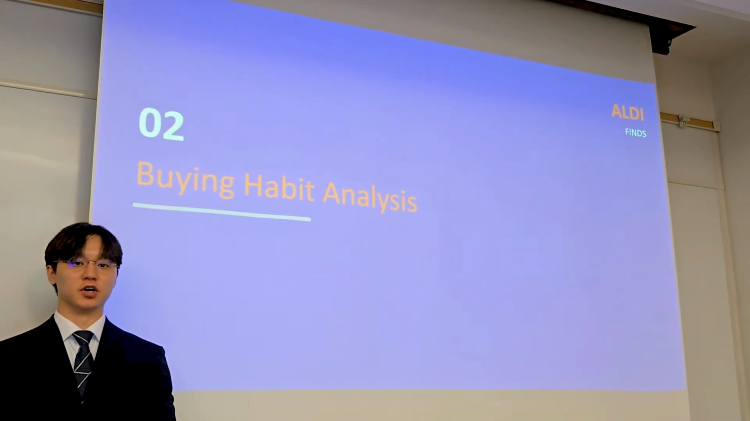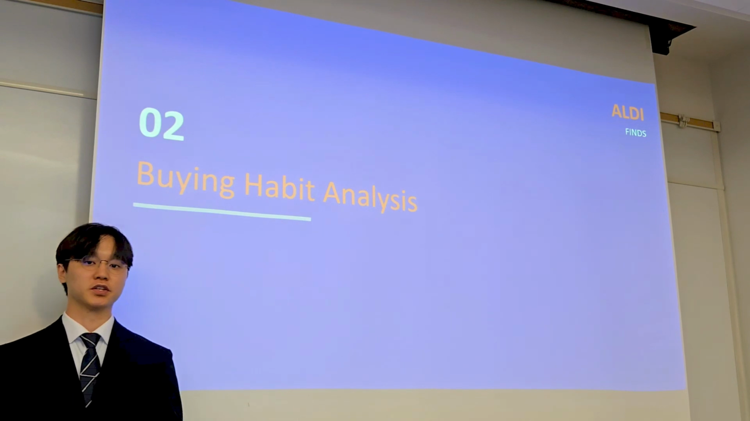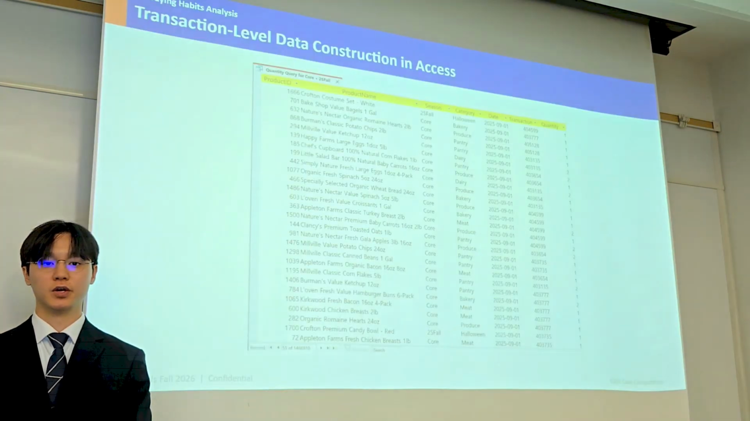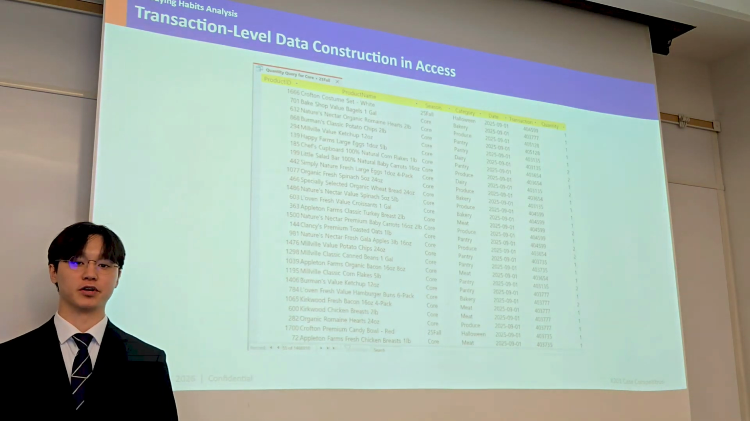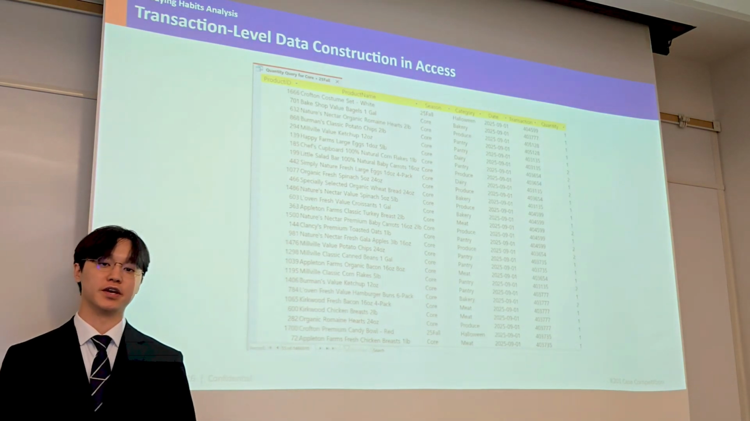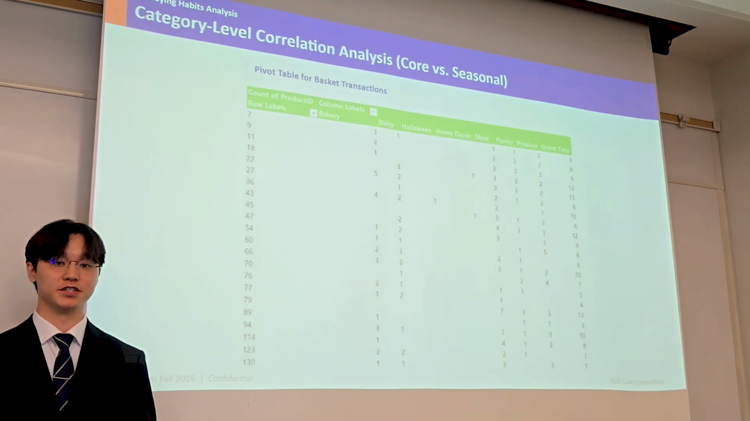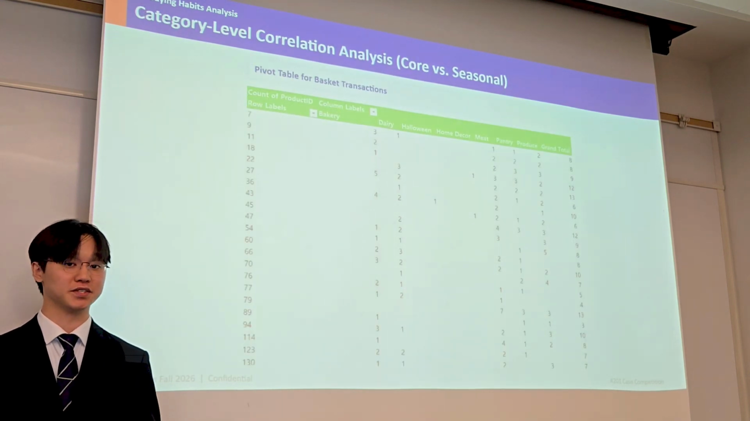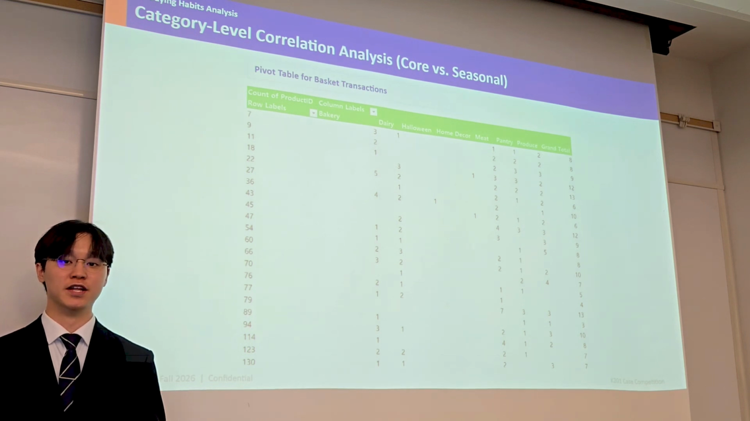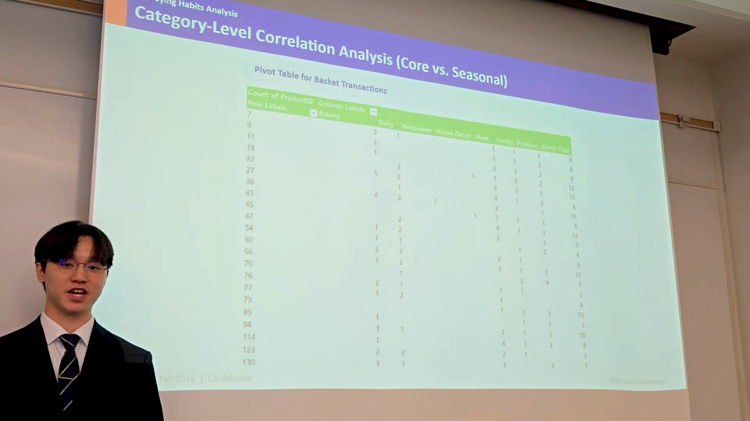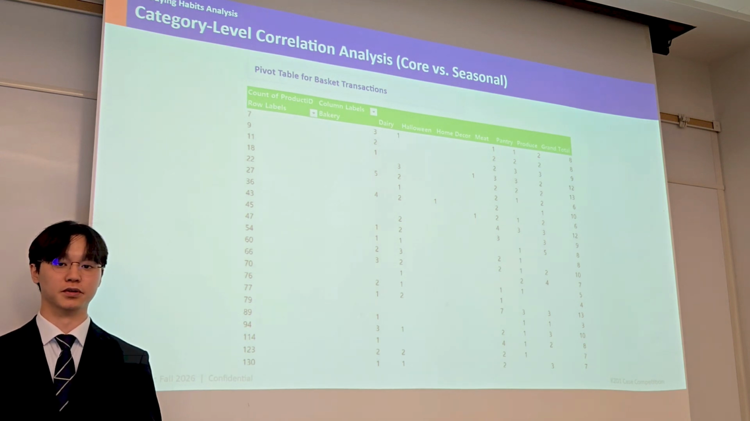Next, we analyzed customer buying habits to understand what customers tend to purchase together with ALDI Finds items. We began with category level analysis. We then exported the filtered dataset to Excel, where we constructed a transaction level binary matrix and used the correlation function to examine the relationship between the 5 core grocery categories and the 25 full assortment.